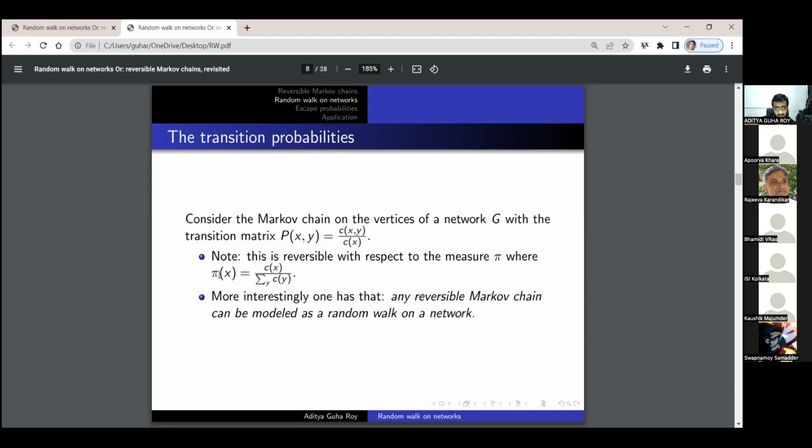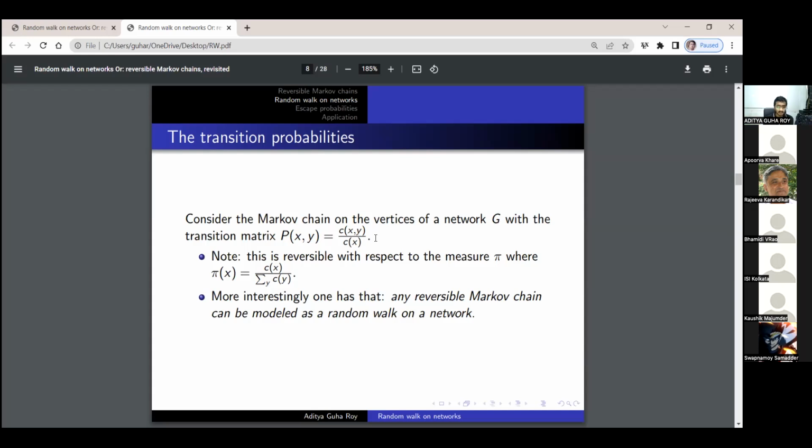And if you plug in pi x times Pxy, the Cx will get cancelled, giving Cxy divided by the summation over y of Cy, which is the same as Cyx divided by the same summation, and that is pi y times Pyx. So this is indeed the reversing measure for the random walk on a network.